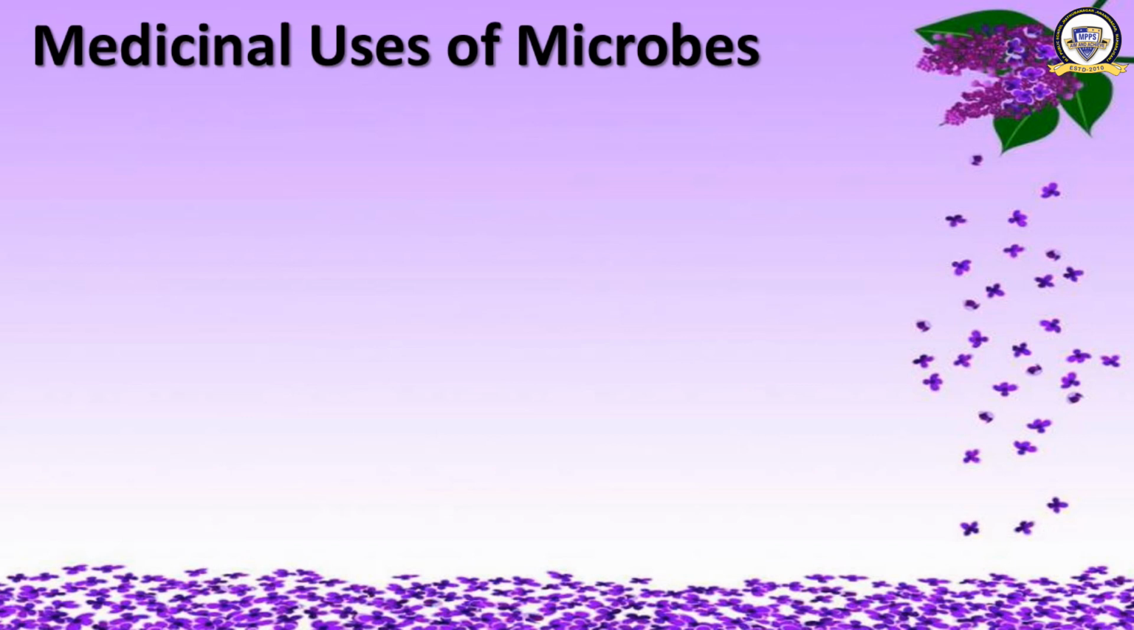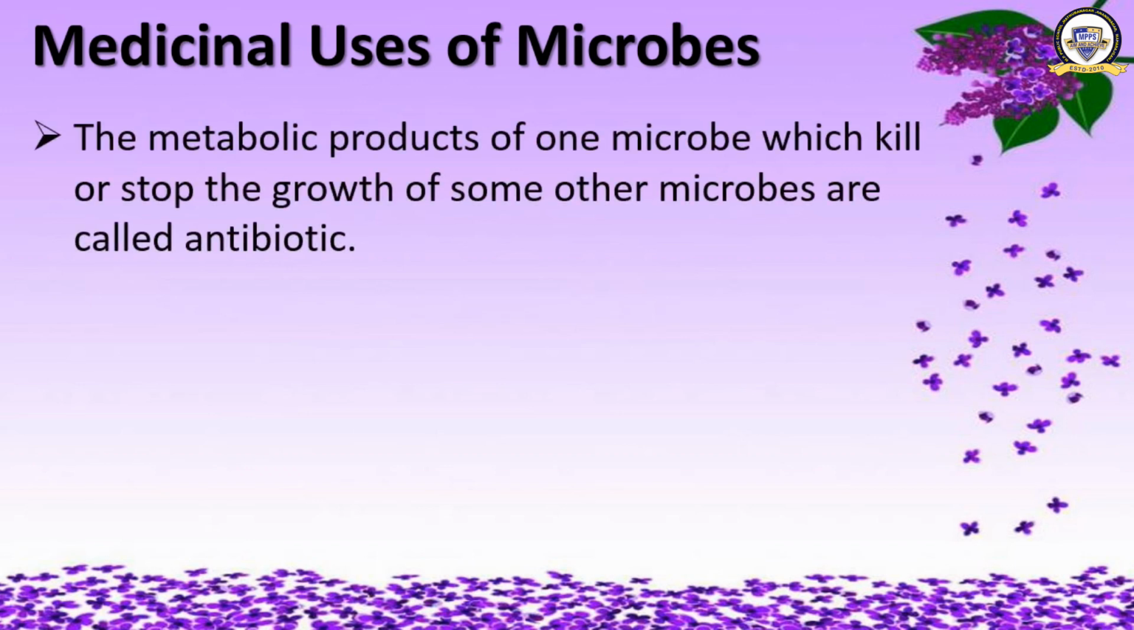First one, medicinal uses of microbes. Microorganisms are very useful for human beings, right? So, first of all, we will study about medicinal uses of microorganisms. Firstly, the metabolic products of one microbe which kill or stop the growth of some other microbes are called antibiotics. What do you mean by antibiotic?